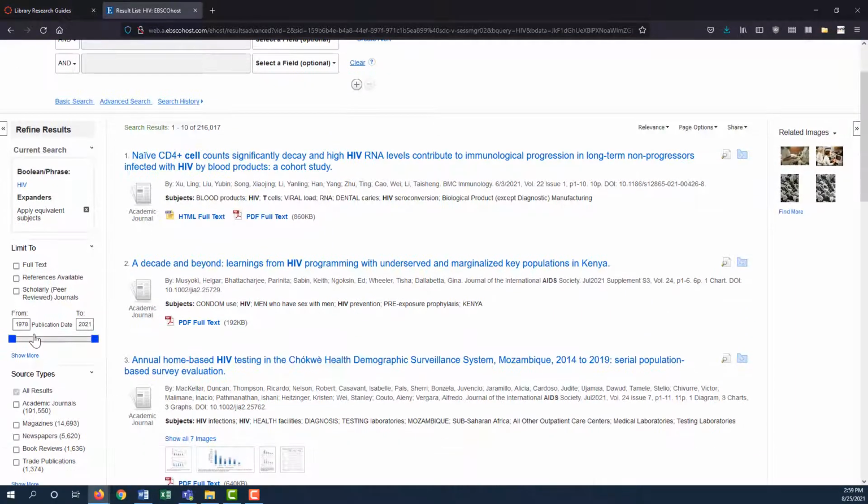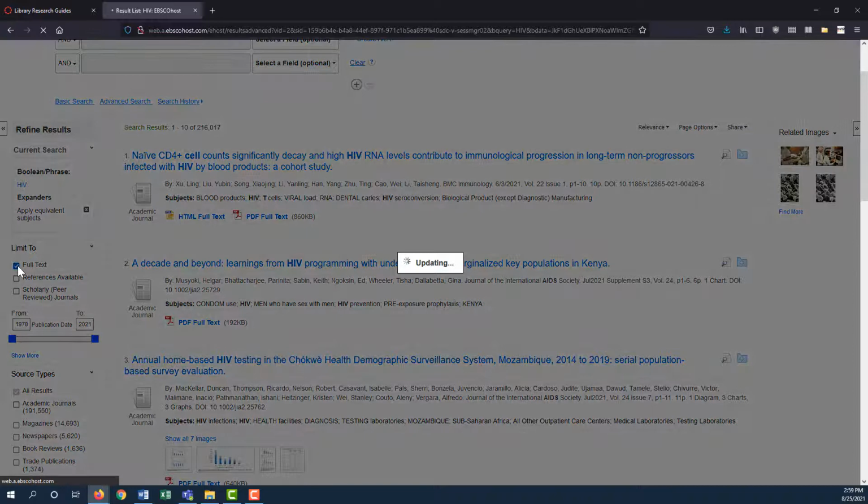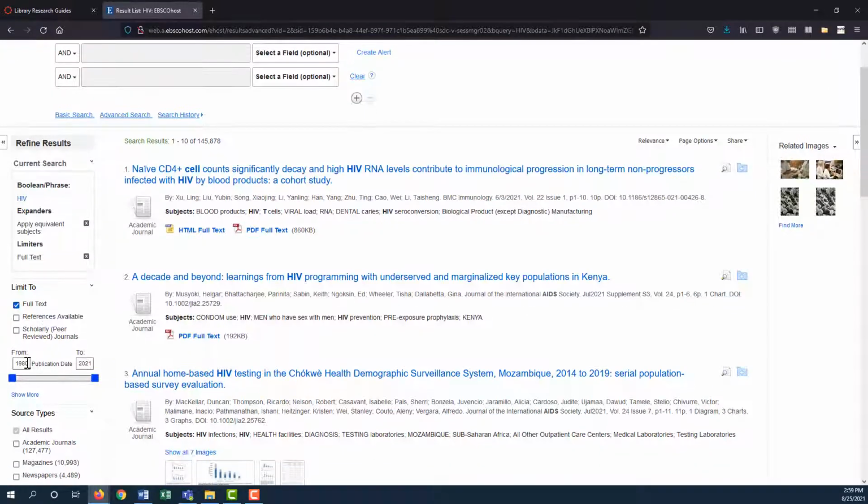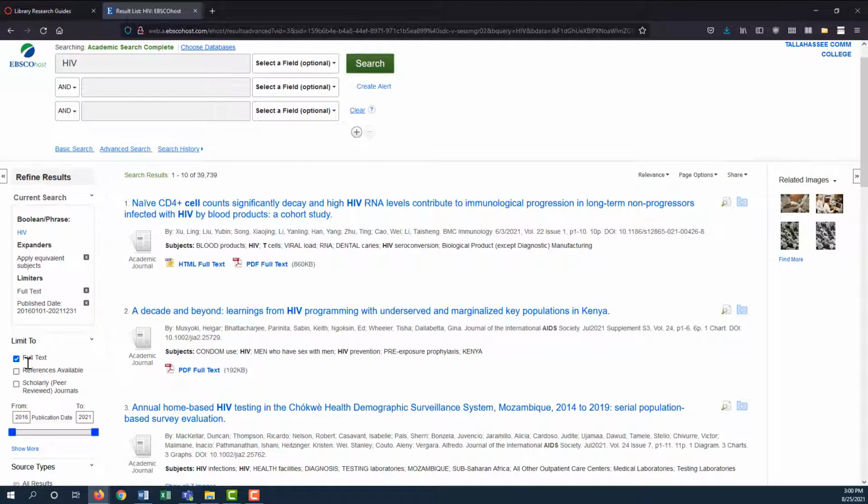One way to do that is by using the limiters on the left-hand side of the page. I will select full text, meaning we will now only see results for articles that TCC has full access to, and limit the publication date from 2016 to 2021. In healthcare and medicine, something is typically considered current research if it's been published in the last 5 years.